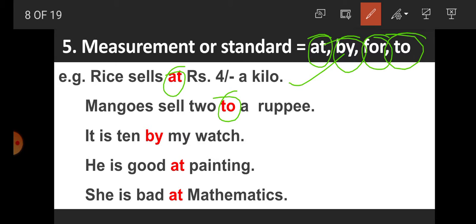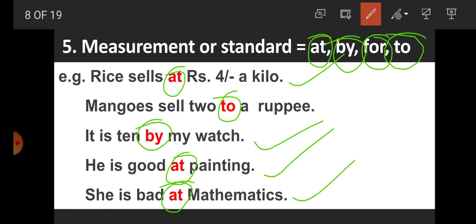It is 10 by my watch. Here, students, the measurement of time is indicated by by. He is good at painting. At indicates the standard of the skill. She is bad at mathematics. Again, at indicates the standard of the skill here. So it is clear that for indicating measurement or standard, we are using the prepositions at, by, for or to.